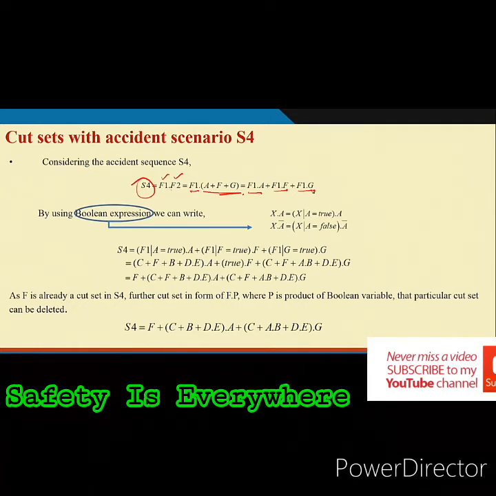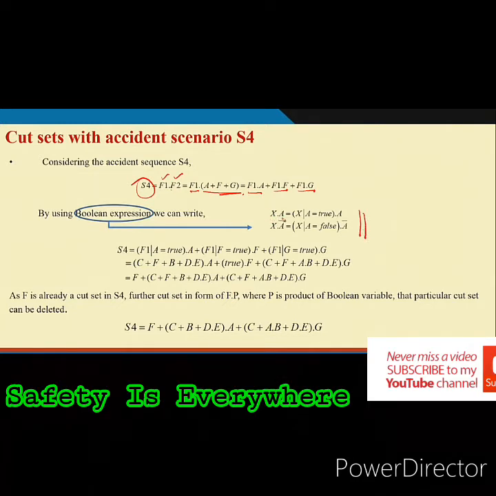But here we are showing some Boolean expressions to make the mathematics simpler, or to reduce the number of steps. So, what are the Boolean expressions?